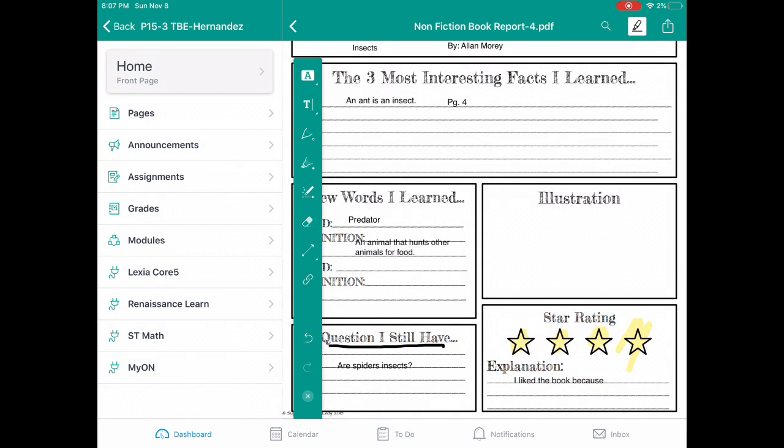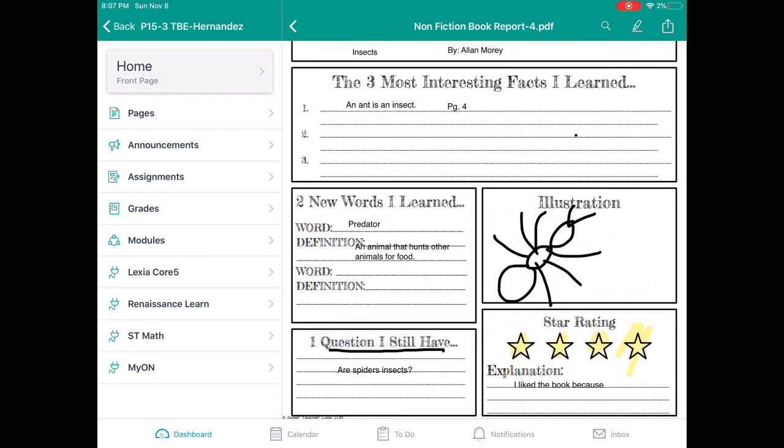And now illustration, you write or you create a drawing. So I'm going to write an insect. Has 6 legs, remember? And I make my insect. That's an ant, my example of an ant. And that's what you do for your nonfiction book report. This is a book about something real.